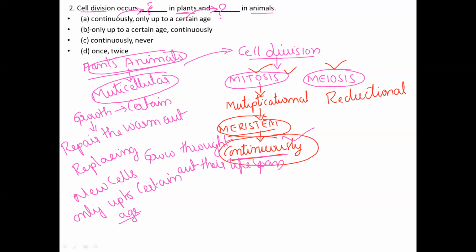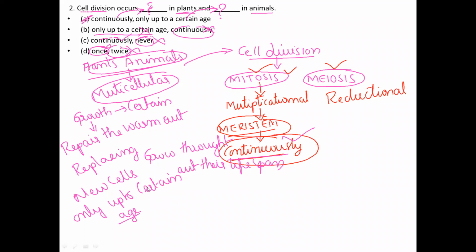So only up to a certain age is wrong. Continuously in case of animals, there is no continuous growth. It is continuous but never, it's wrong. Once is also wrong, twice is also wrong. But for this second question, option A is the correct option.